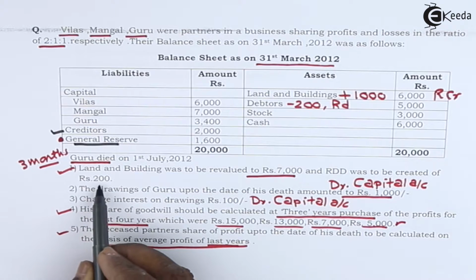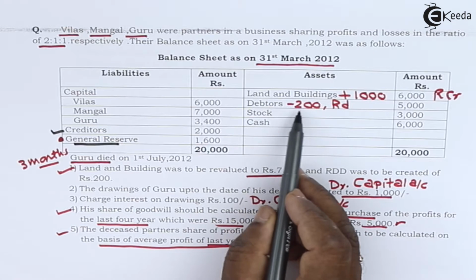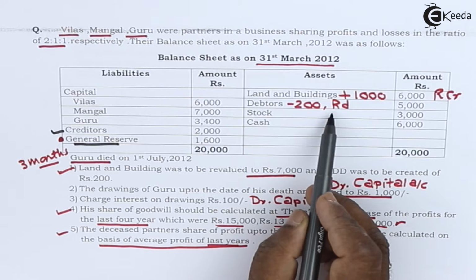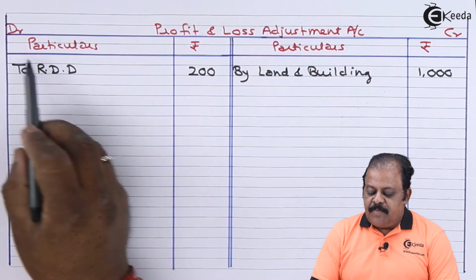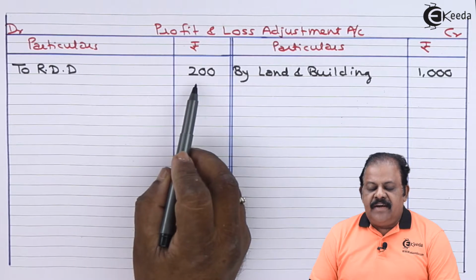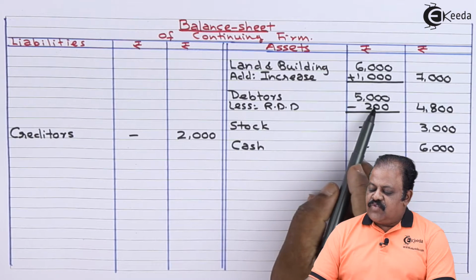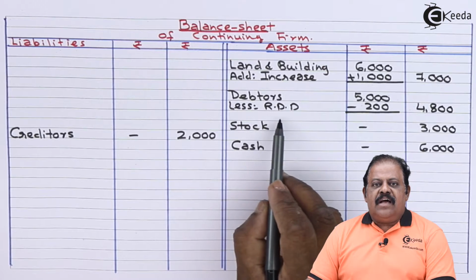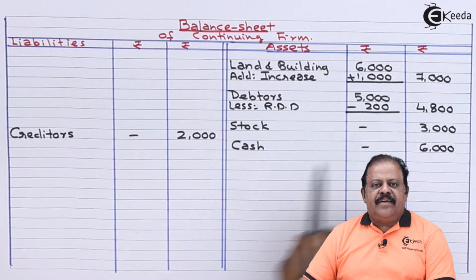RDD was to be created at rupees 200. From debtors, we are required to deduct 200 on asset side. Another effect, profit and loss adjustment account debit. Profit and loss adjustment account debit to RDD 200. Balance sheet asset side, debtors 5000 less RDD 200, outer column 4800.